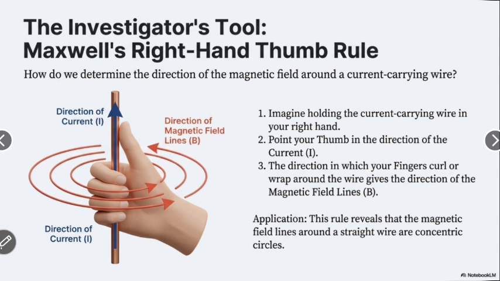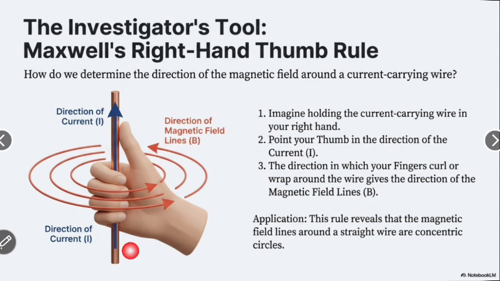According to this rule: first, imagine holding the current carrying wire in your right hand. Second, point your thumb in the direction of the current I. Third, the direction in which your fingers curl around the wire gives the direction of the magnetic field line B.